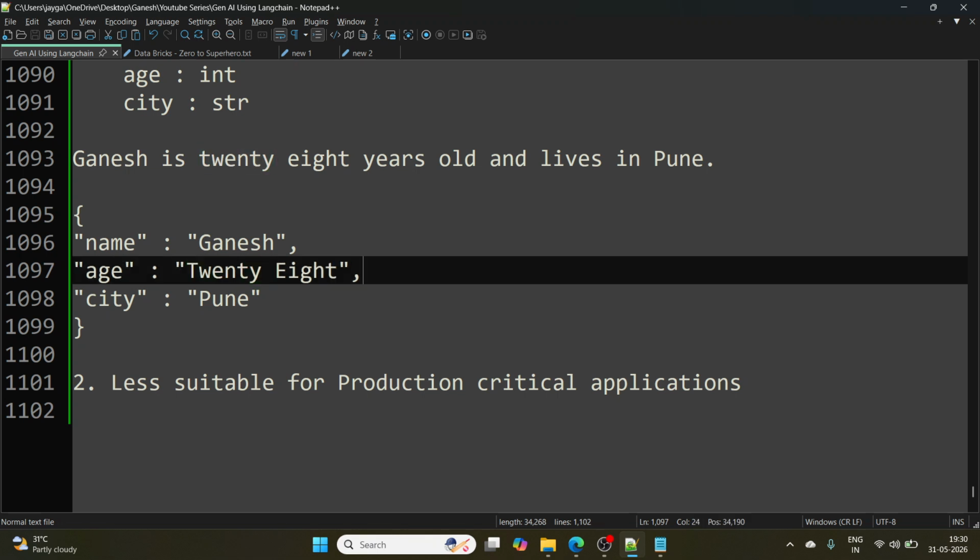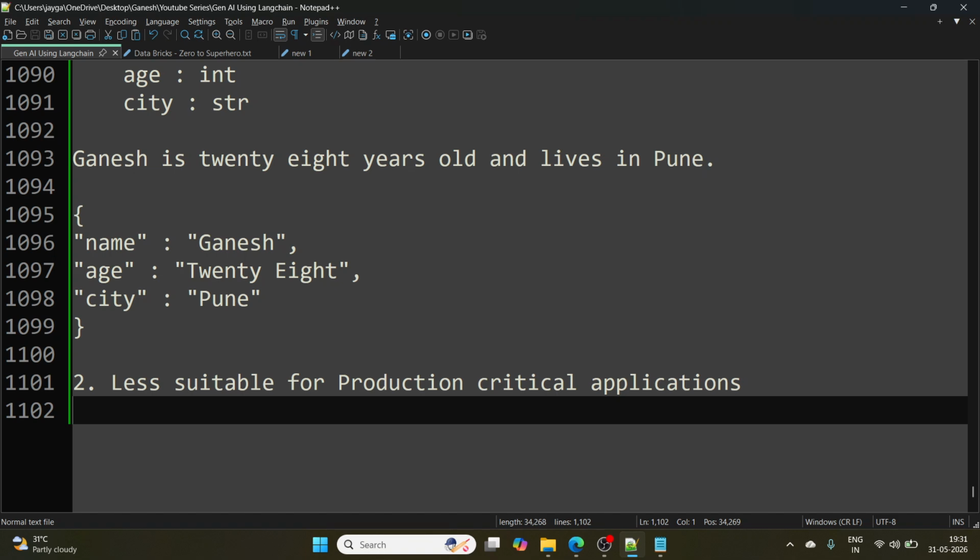If I try to insert this 28 into my table, it is going to throw an error. So this TypedDict is suitable for lightweight scenarios where you are not looking to get strict validation on data types, because there is no runtime validation available for TypedDict.